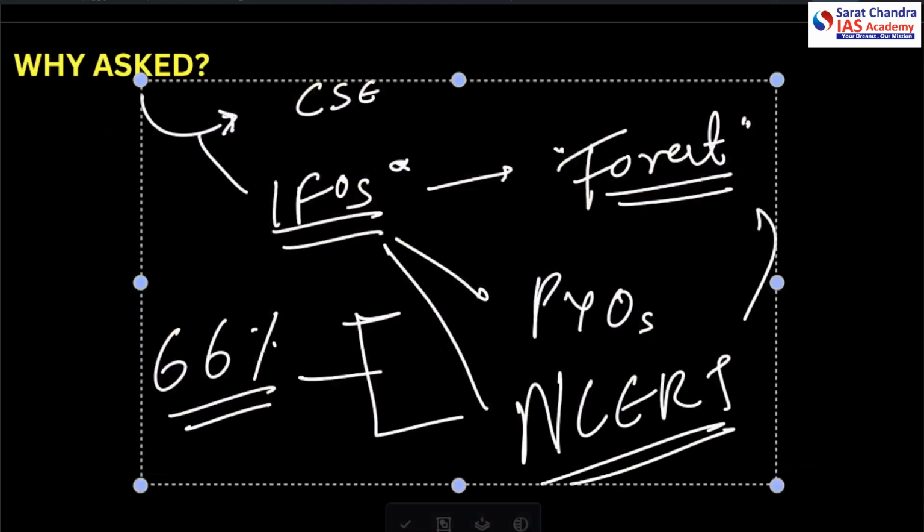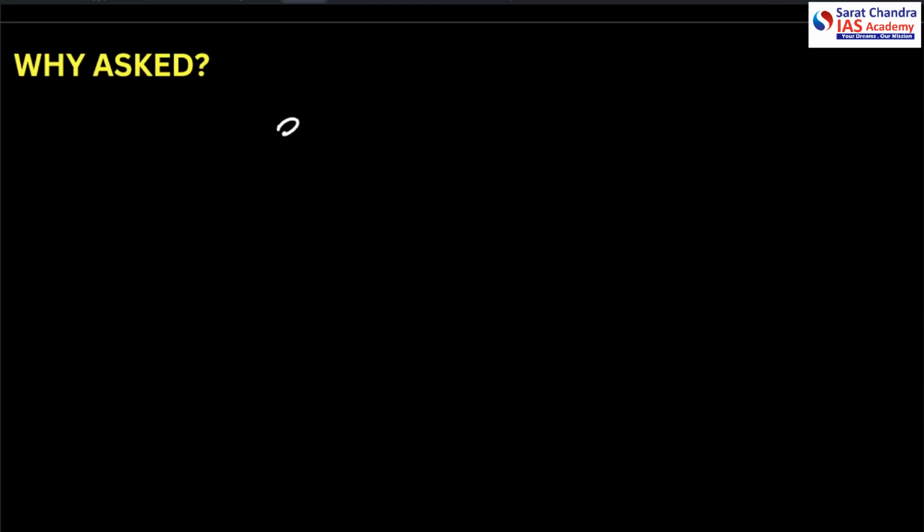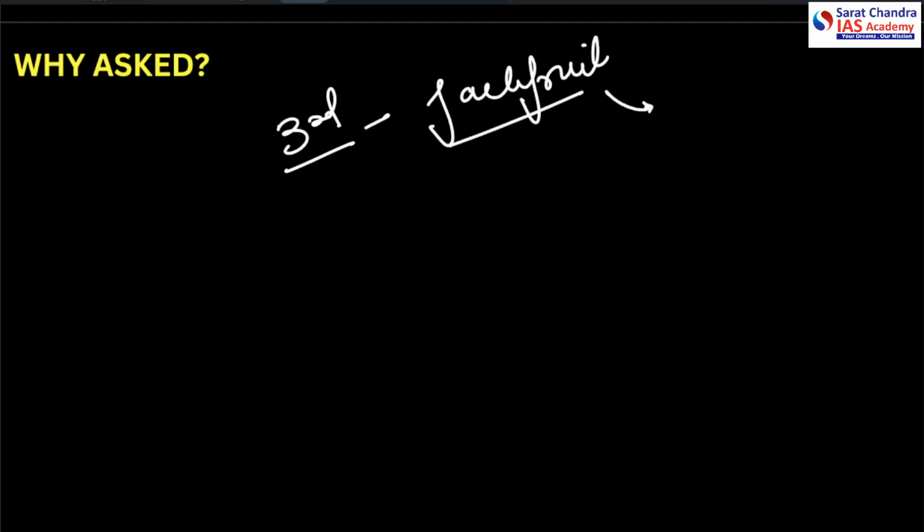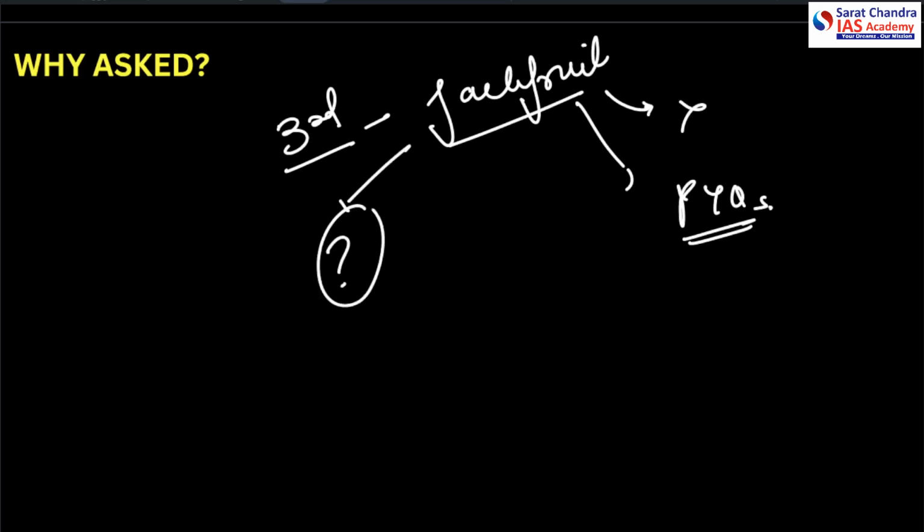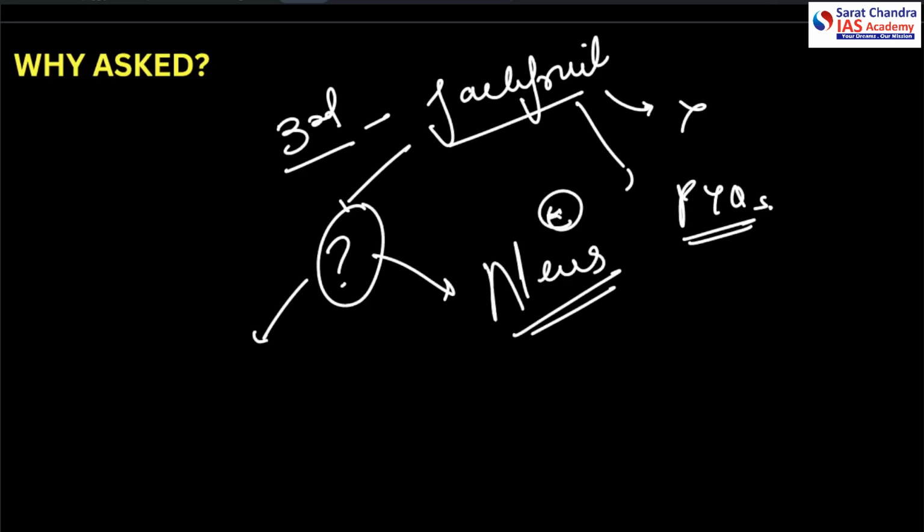Okay, let's talk about the third option, which is jackfruit. So jackfruit is neither mentioned in NCERT nor mentioned in the PYQs. So let's see where this option has come from. This option you could have either grabbed from the news. I'll tell you which news. Or could have seen that NCERT does not mention this example in either of the forest types, whether it is a dry deciduous or any sort of deciduous forest. So it's not mentioned in the NCERT in these at least deciduous forests.